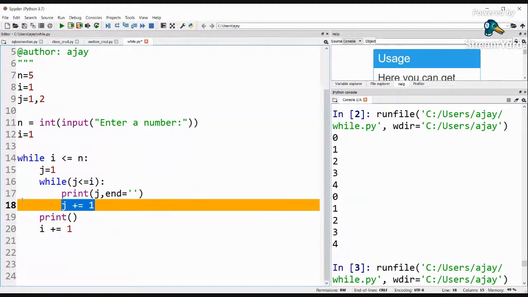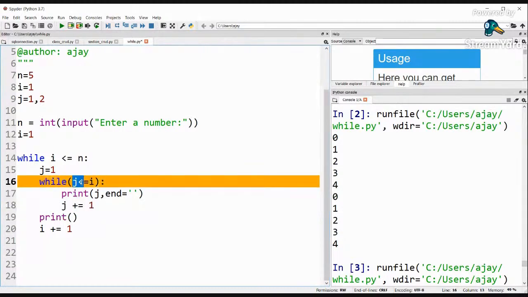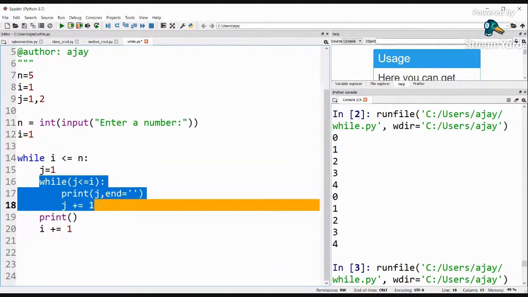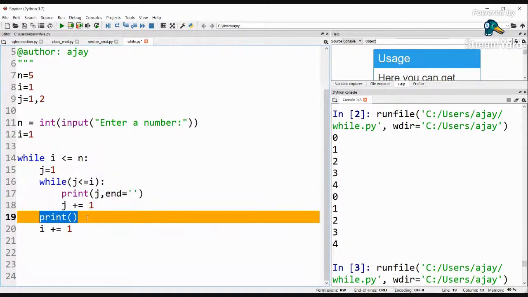Okay, and then again it is going to jump to this particular loop, because this loop is going on. It will jump to that innermost loop and check the condition. Now the value of j is 2 and i is 1. So this condition, 2 is not less than or equal to 1, right? The condition is false. Since the condition is false, it is going to come outside this loop, that is, straight away it will jump to this statement.